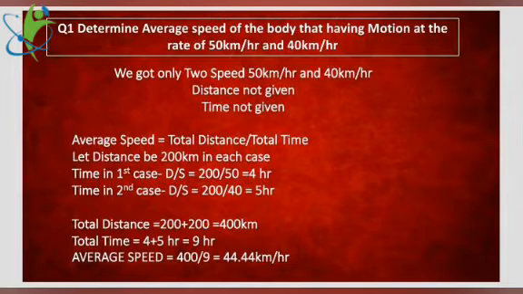Speed 50 in the first case, 40 in the second case. You get the time values 4 hours and 5 hours. Now, to find the overall average speed, total distance 200 plus 200, 400. Total time 4 plus 5, 9 hours. Average speed 400 upon 9, 44.44 kilometers per hour. This is the way we get the average speed.